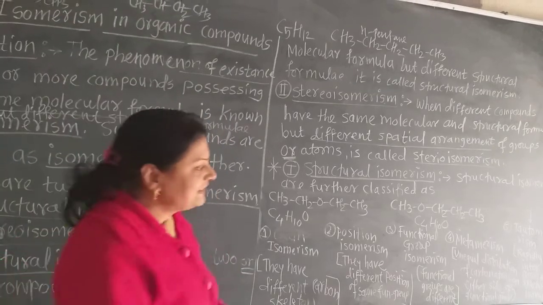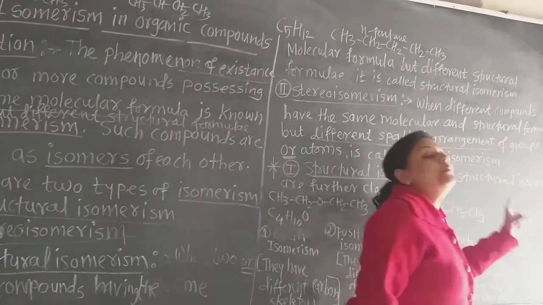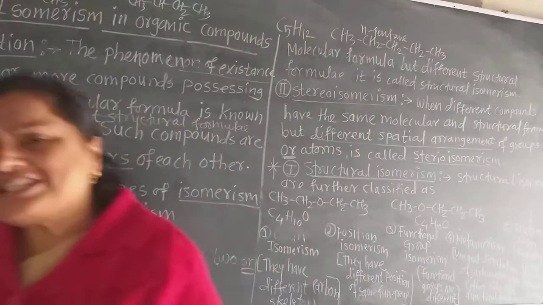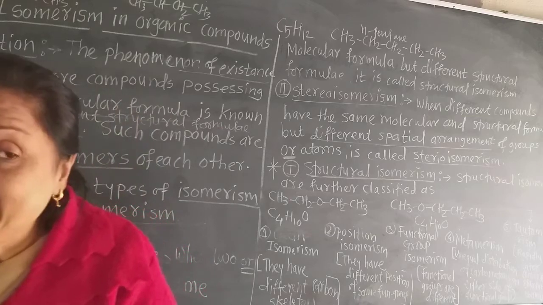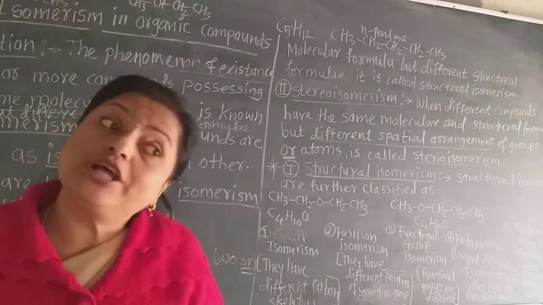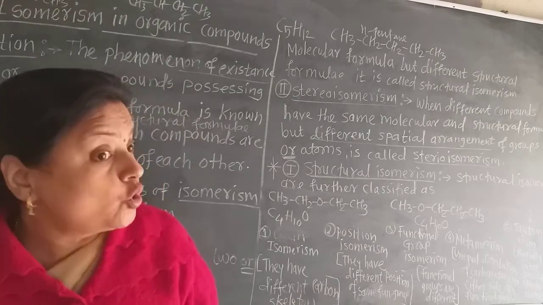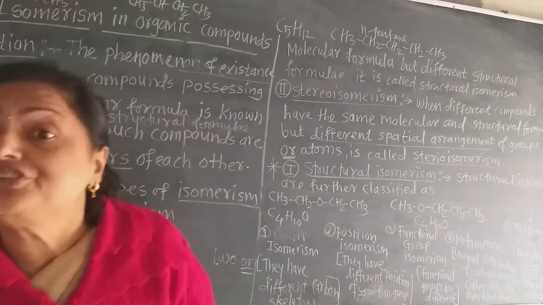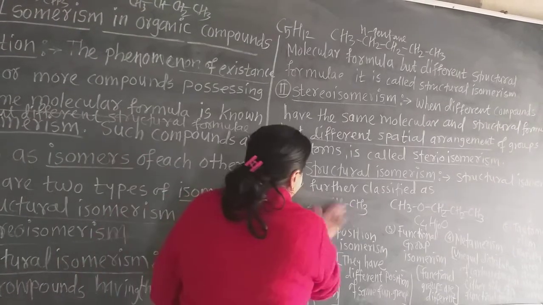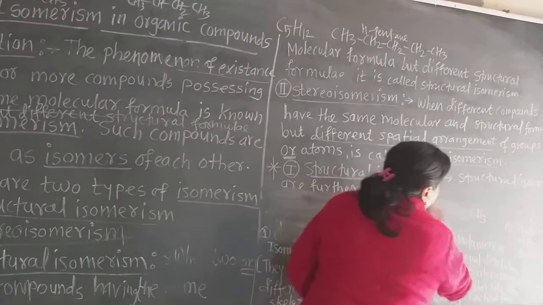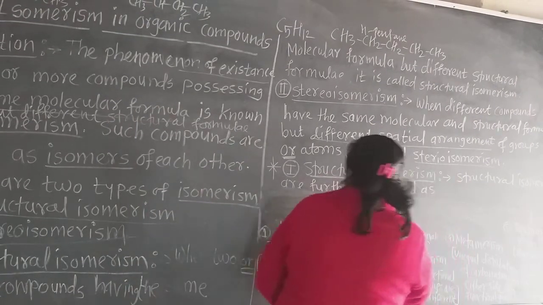Now let us see the last one, tautomerism. This is also structural isomerism, but what is here? Here also the molecular formula is the same, but the 2 compounds convert into each other immediately. Now let us see an example, then you can understand that also. Take the example of this.